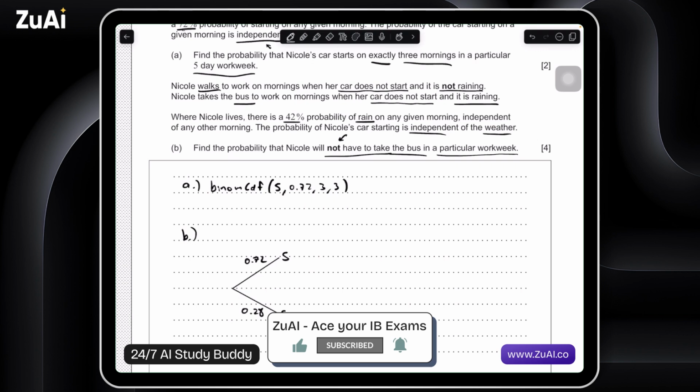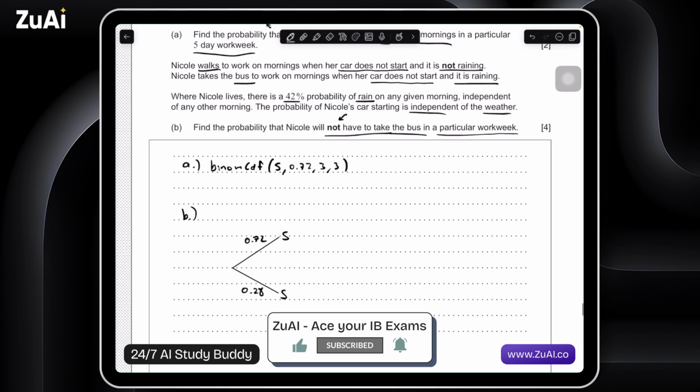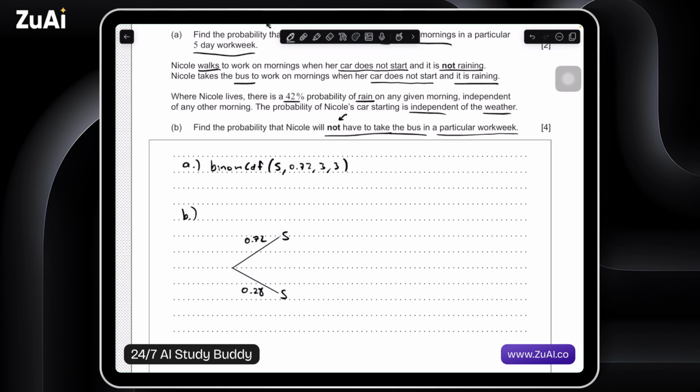If it starts, she's good. She doesn't need to walk, she doesn't need to take the bus. And what is the case if it doesn't start? She either walks or she takes the bus. So this is her walking, this is her taking the bus. She walks on mornings when her car does not start and it's not raining. So the probability of her walking is equal to the car not starting, 0.28, times